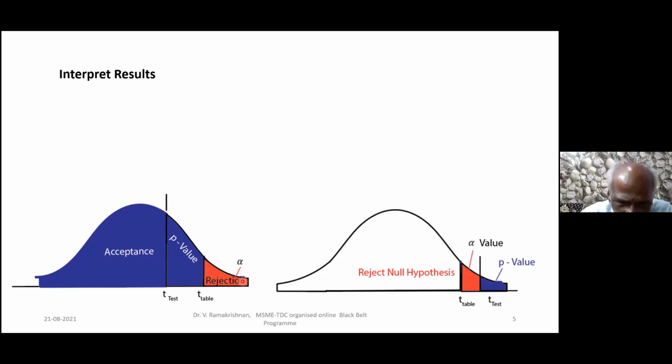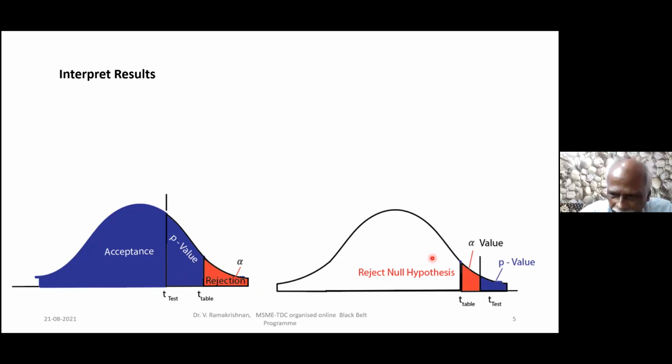Now, since I have fixed this alpha as 0.05, when it is here, what will be the p-value? It will be lower than 0.05. Yes or no? Yes. Therefore, when the p-value is less than 0.05, I reject. When the p-value is more than 0.05, because this area is 0.05, when it is here, the area will be more than 0.05. Therefore, when the p-value is more than 0.05, I fail to reject the null. That means I accept the null, right? Fail to reject means accept the null.